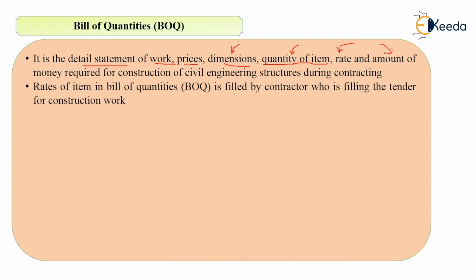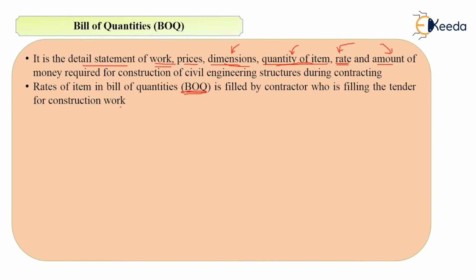For example, I have to prepare a BOQ of brickwork. So what will I do? I will write down the description of brickwork. It will be a first class brickwork in burnt brick masonry, whatever it is, the proportion will be so and so. As it is a brickwork quantity, the unit I will be taking as meter cube. For example, I have calculated 10 meter cube of quantity, and the rate per meter cube will be something. So I will enter that, and I will find out the total amount. That is nothing but your BOQ representation in a tabular form.